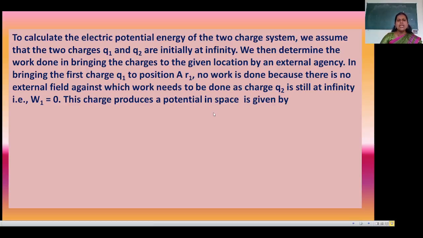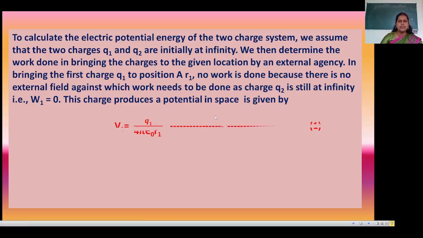But the second charge Q2 is at infinite distance, and we have to bring it to its present location. That means Q1 and Q2 are two charges, and the work done in bringing them from infinity to their present location is not done for Q1. Only for Q2, as there it is still at infinity. So W1 is equal to 0 here.